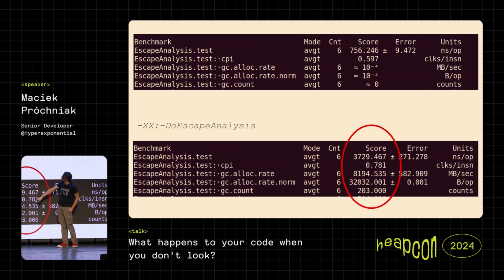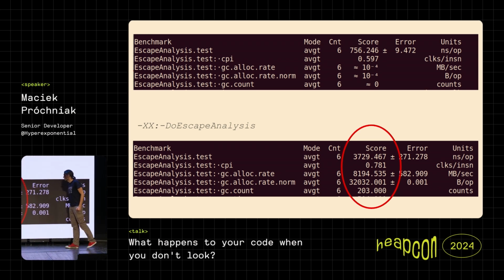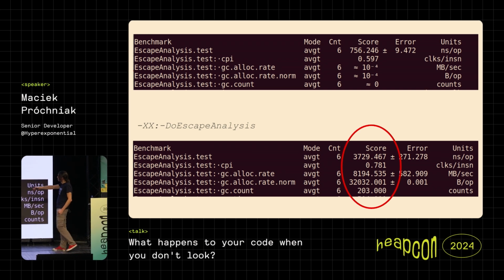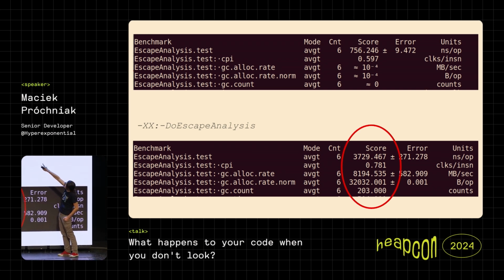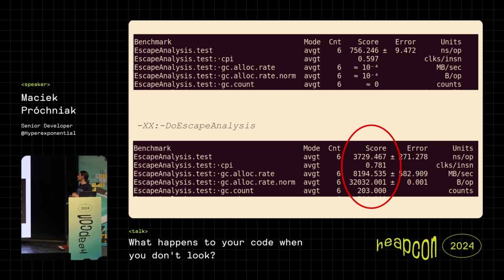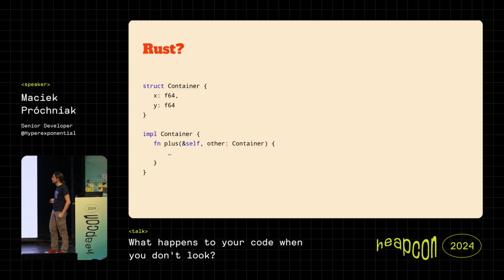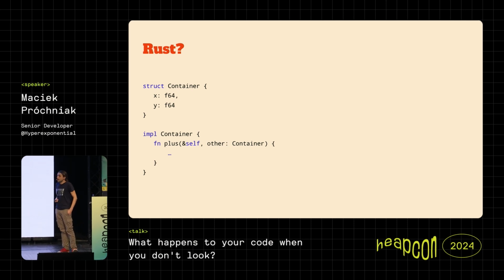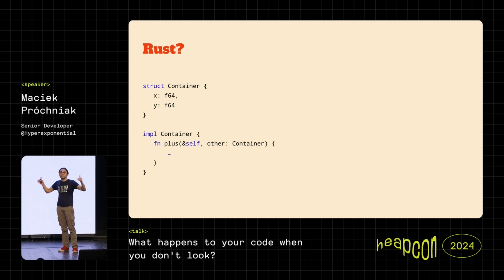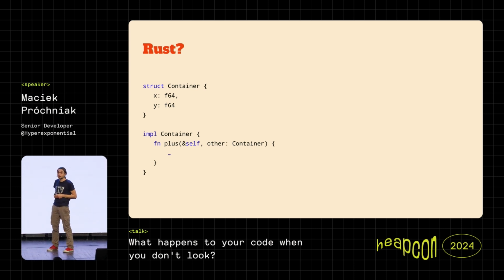The allocation rate was quite higher, but most importantly, also the performance is much worse, right? Here you can see it's like 700 something nanoseconds per operation, and here you can see it's like 3,700 nanoseconds, right? So again, this was pretty interesting for me, that the just-in-time compiler could conclude that it doesn't need to allocate stuff on heap.